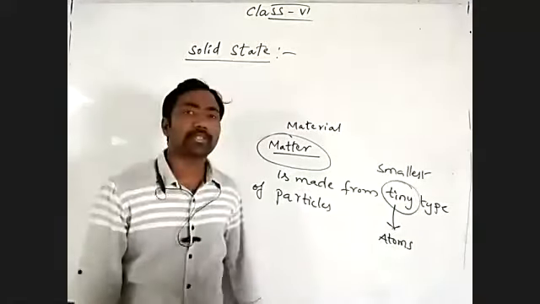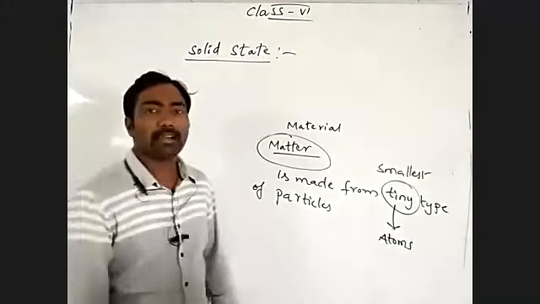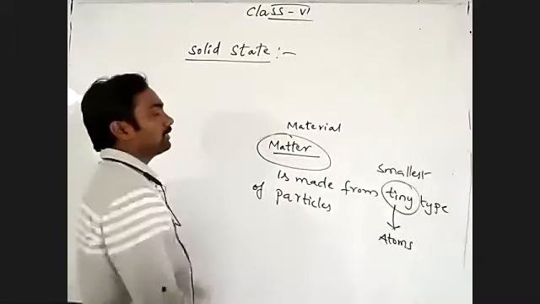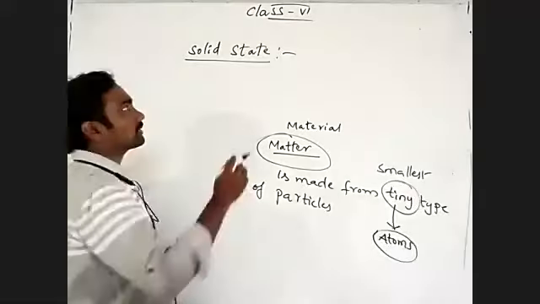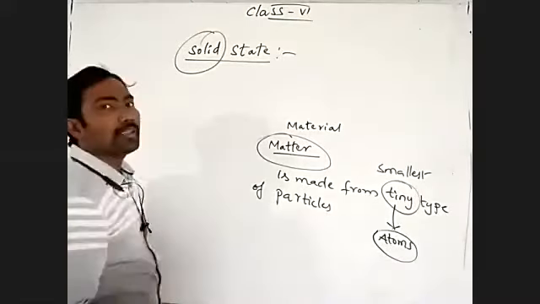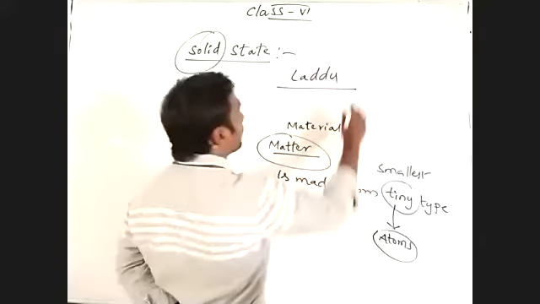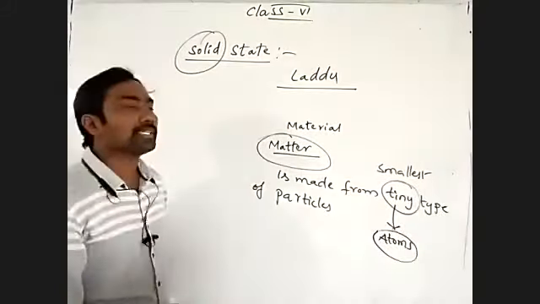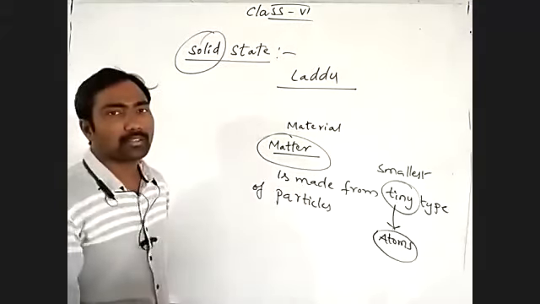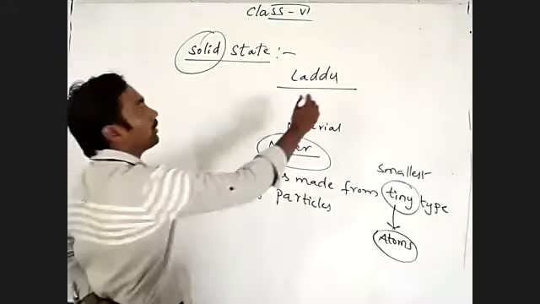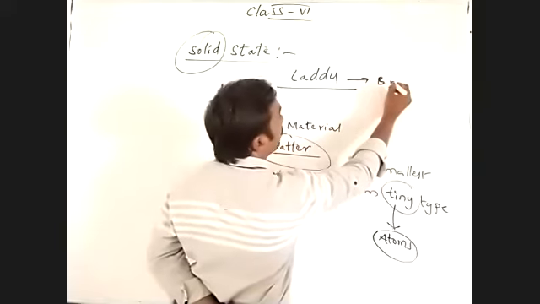Atoms we cannot see with our naked eye. It is a microscopic level. So what I am saying here is that these atoms are the tiny particles in the solid substance. Imagine I am talking about a sweet item, laddu. Do you know what the laddu is prepared from? By using bundi.